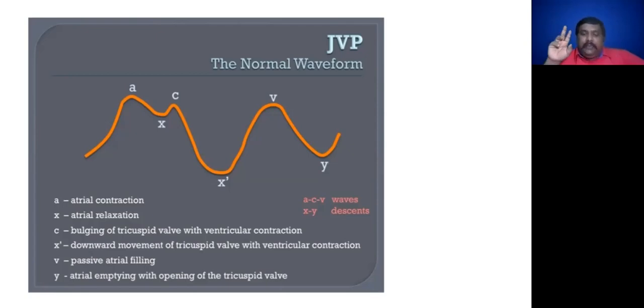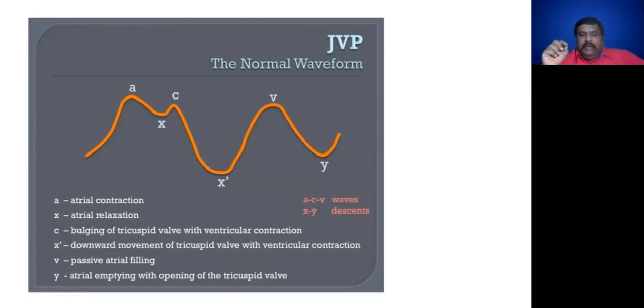And C waves are positive waves which are produced by the bulging of the tricuspid valve into the right atrium during the right ventricular isometric contraction. Before going to these waves, you must have thorough knowledge regarding the cardiac cycle and other things. Then you should have a clear-cut idea of JVP. You have to study the basic facts regarding the JVP, otherwise you will not understand. But for your competitive exams, now I am covering only the main points regarding JVP.